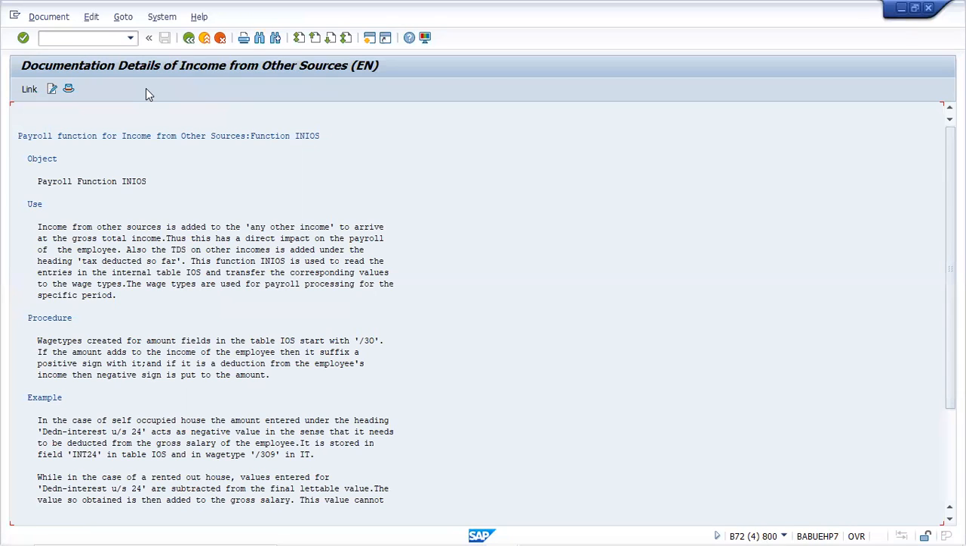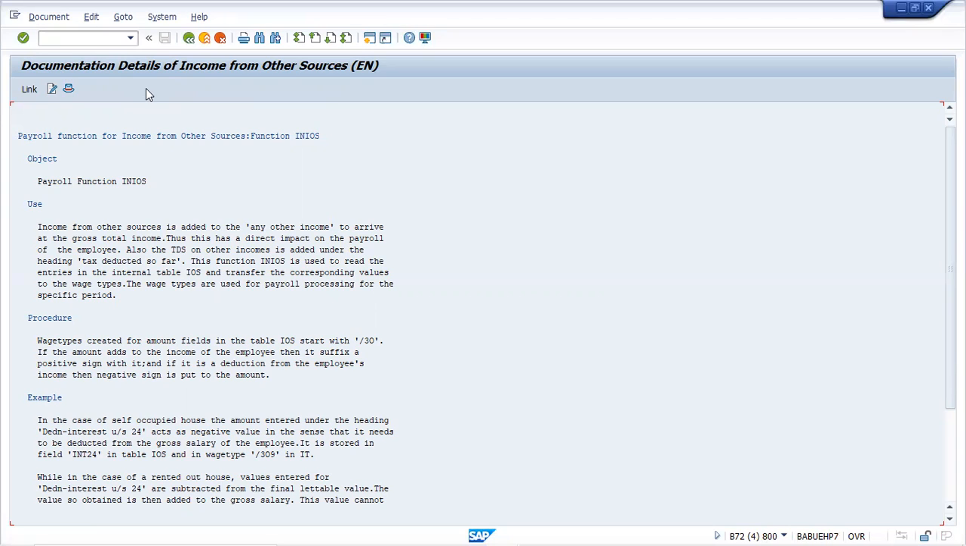The interesting part here is the example. The procedure part, I have already explained. It is explained that it will generate the /3O series, 30%, I told you. Whatever wage type is created will be from the /3O series. This is fine, you will be reading it.